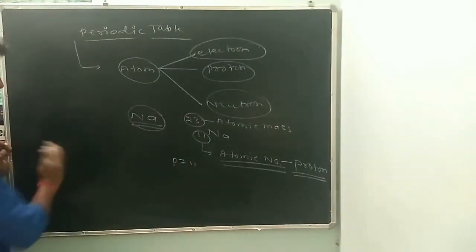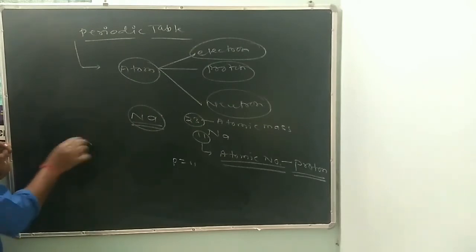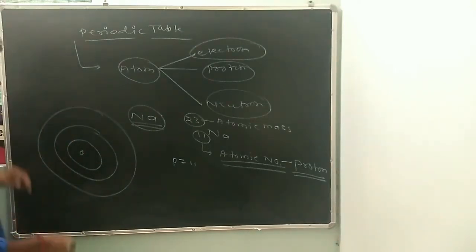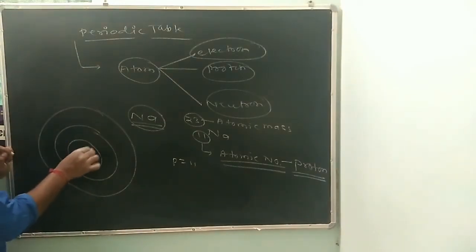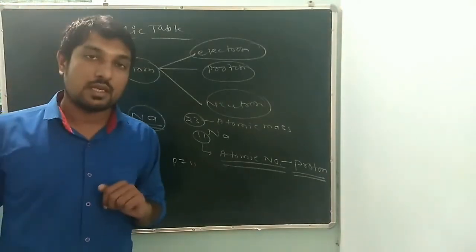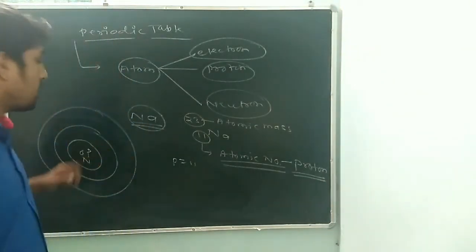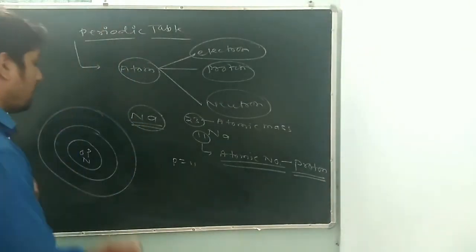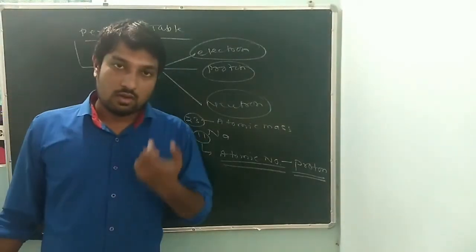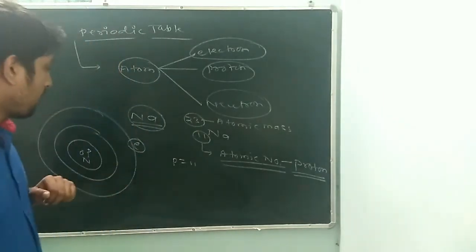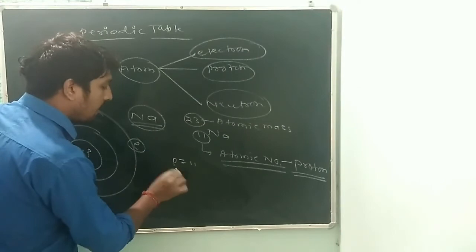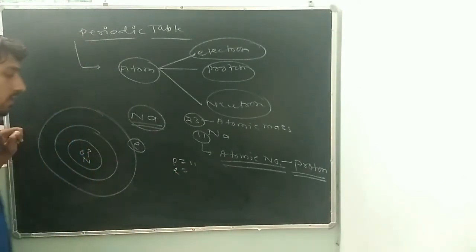Okay, I will draw one structure of an atom. This is the structure, and this center is the place of, you say, nucleus. The nucleus is the place of proton and neutron. Okay, and electrons are present in the outermost orbit of the atom.